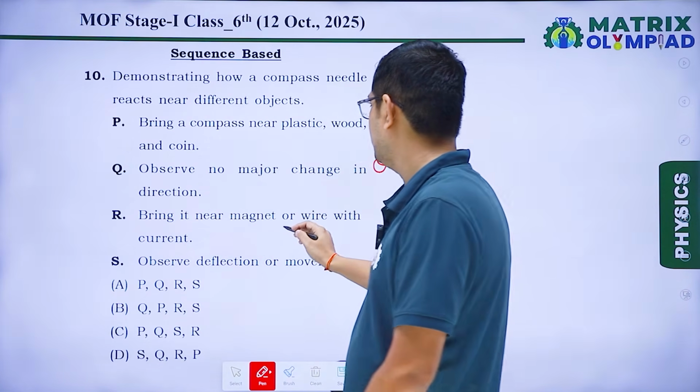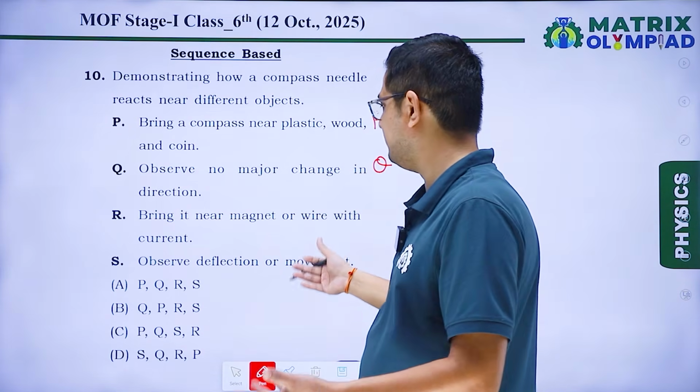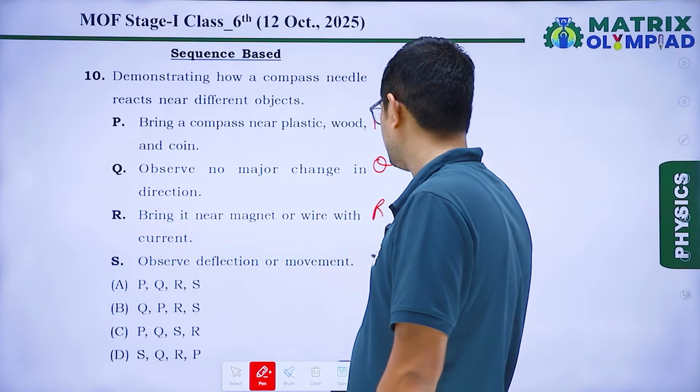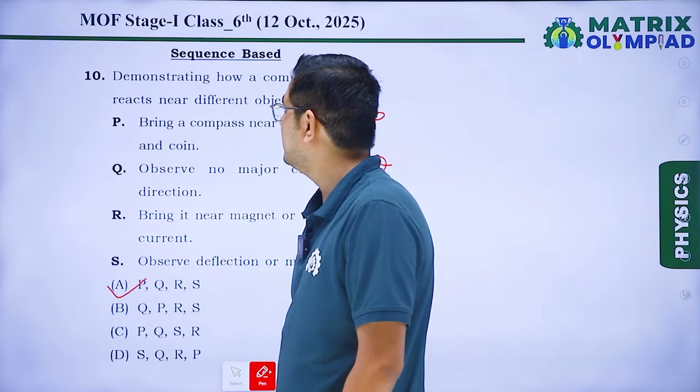Bring it near a magnet or wire with current. It will create a magnetic field, so it will deflect. Observe deflection in movement. That means this is the correct sequence, that means PQRS. So option A will be our correct answer.